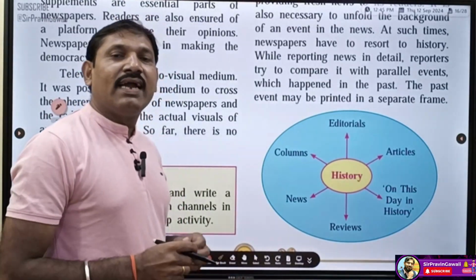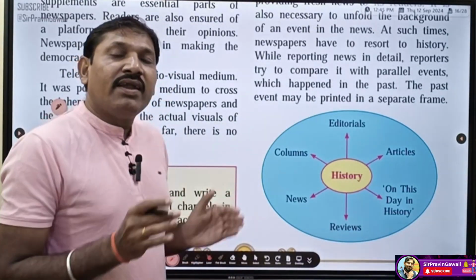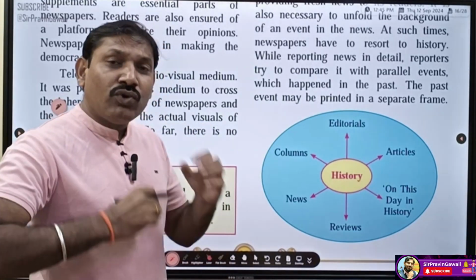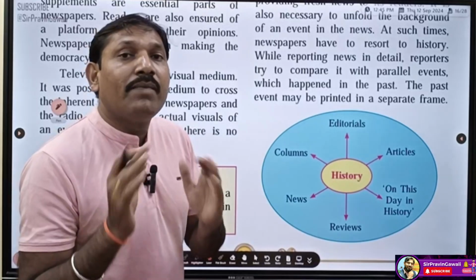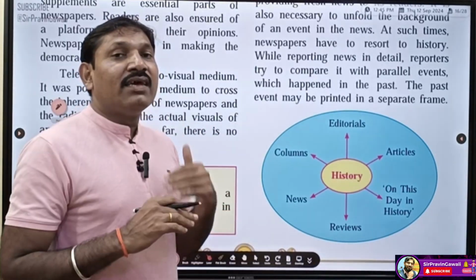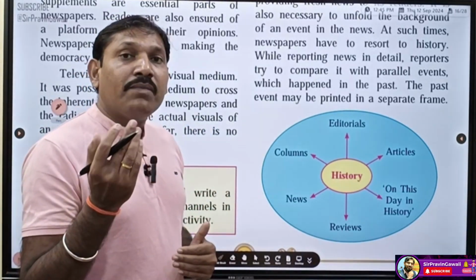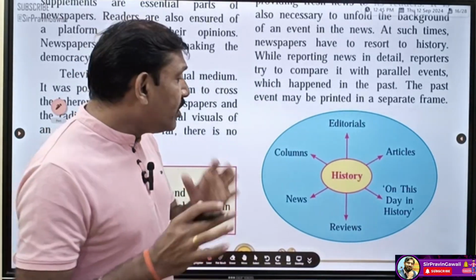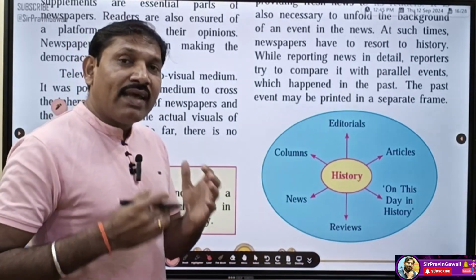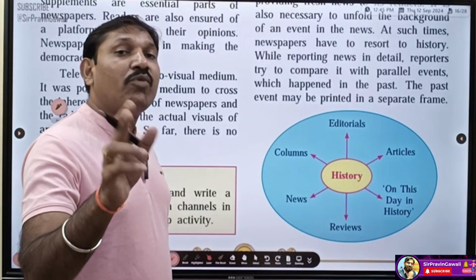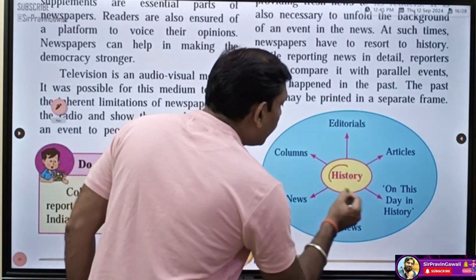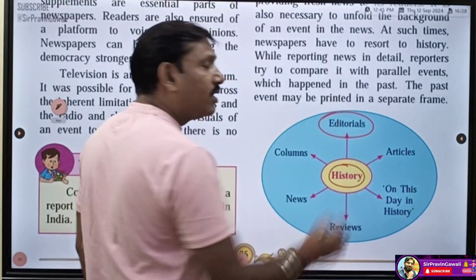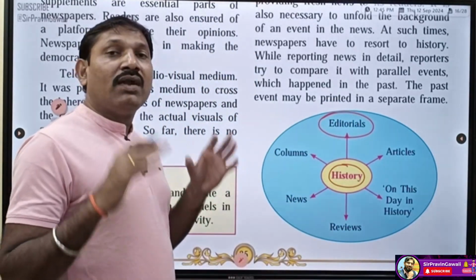Student, just now we have seen that whenever the reporters are reporting any news, they need to restore the history. They need to tell us the background of that event, the background of that news. When the reporter tells us about the background, it means that the reporter is telling about the history. So whenever they are reporting, the reporter should restore the history. When they write editorials on a particular topic, they should restore the history.